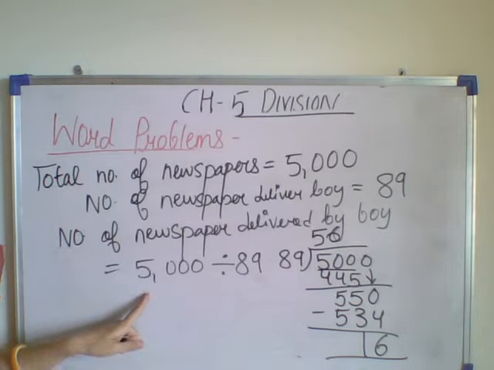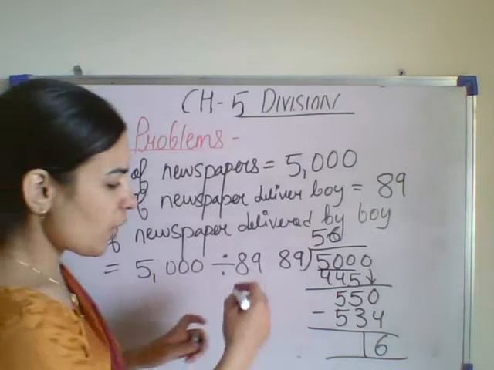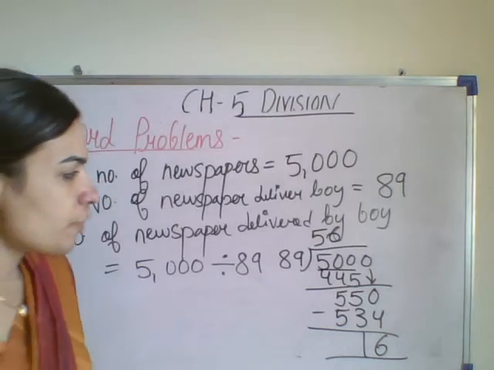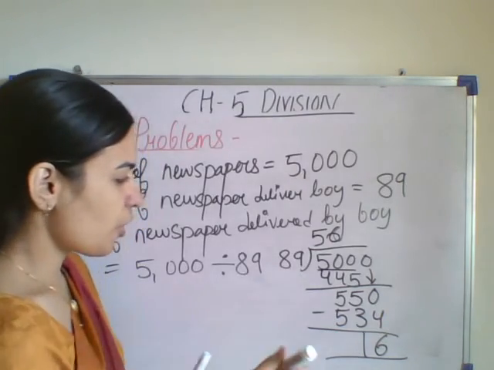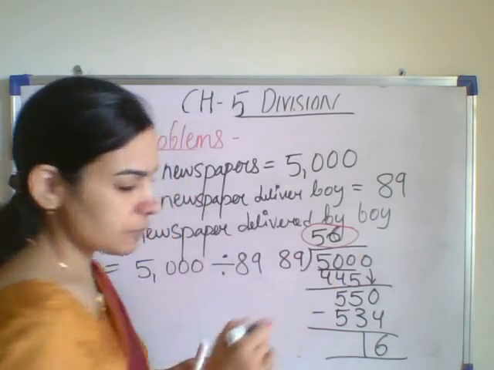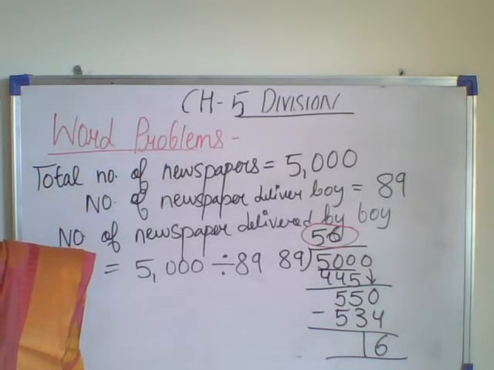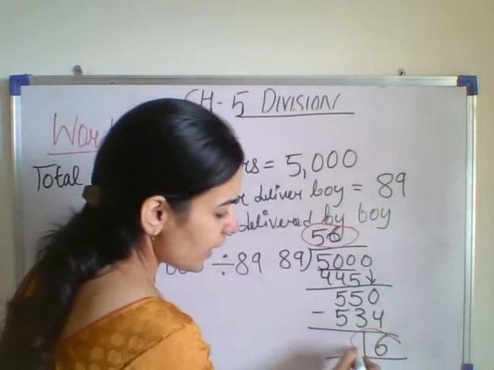So our answer will be: how many newspapers did each boy deliver? Each boy delivered 56 newspapers. And 16 newspapers are left.